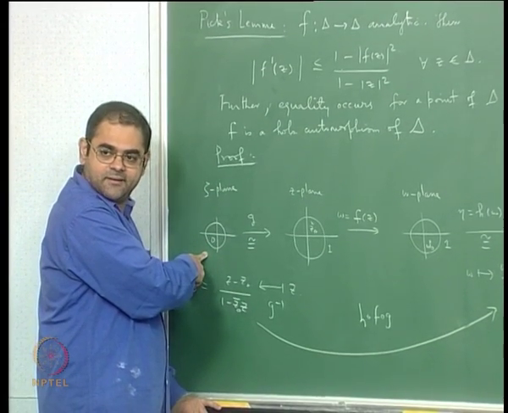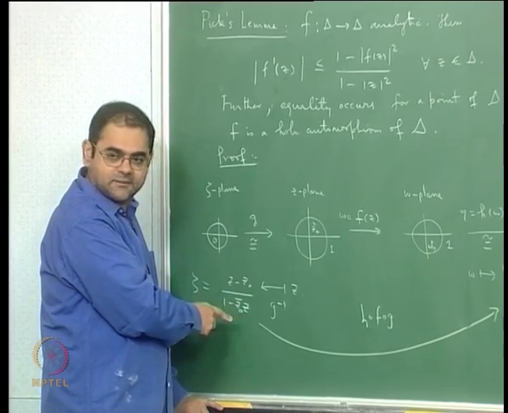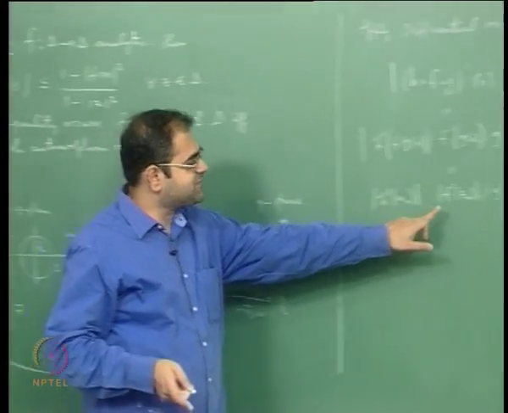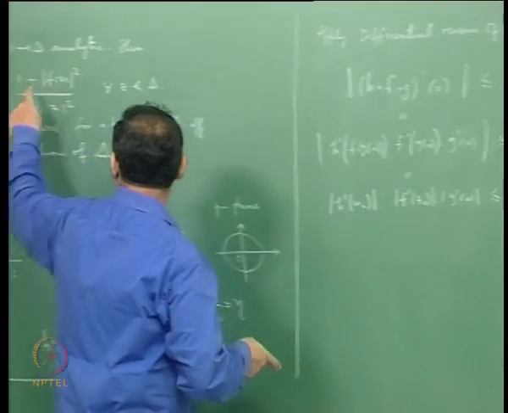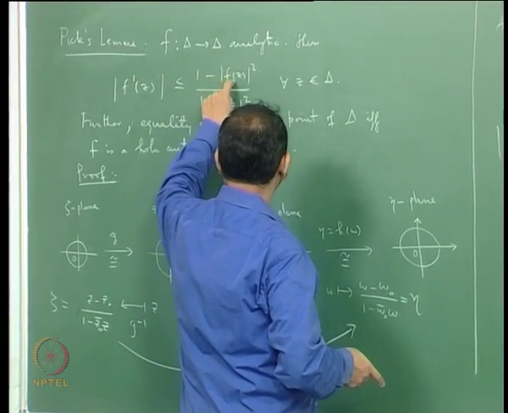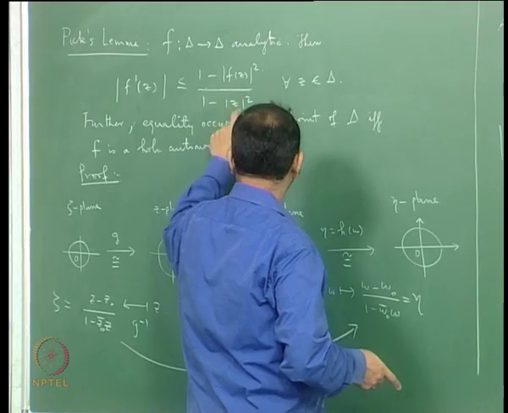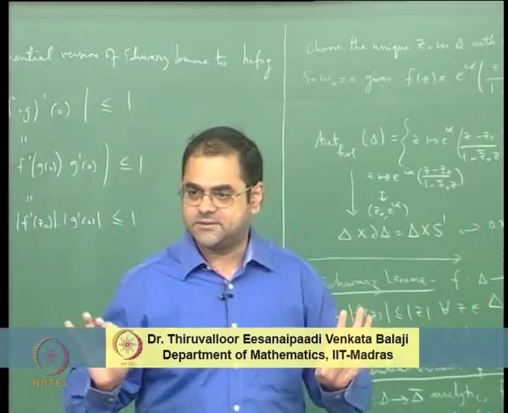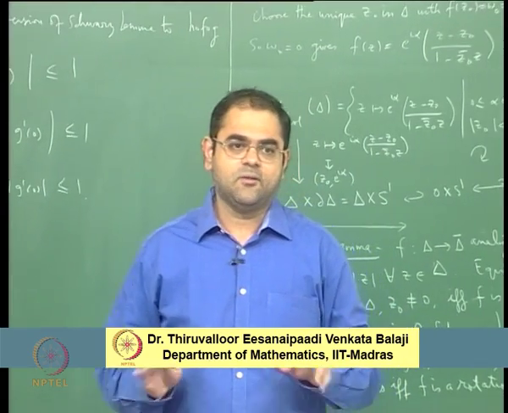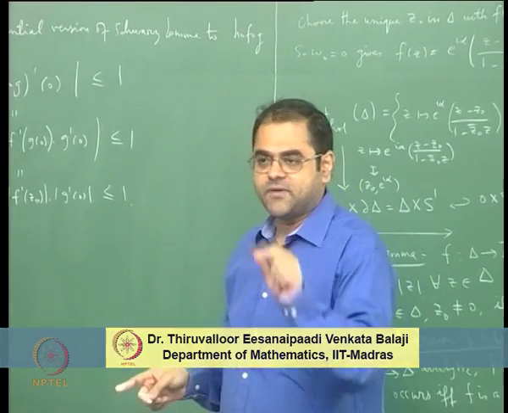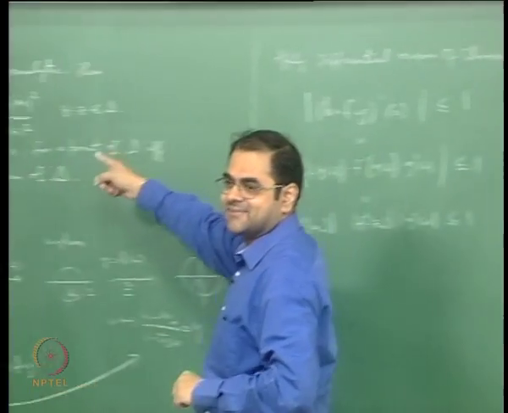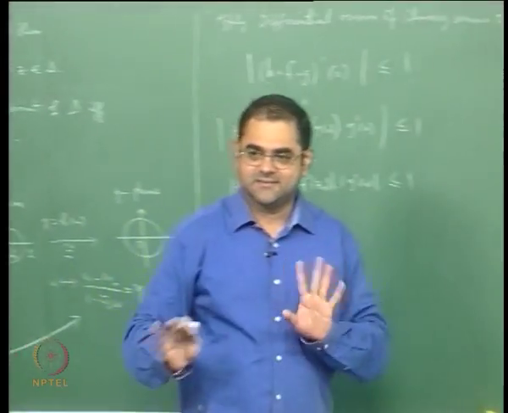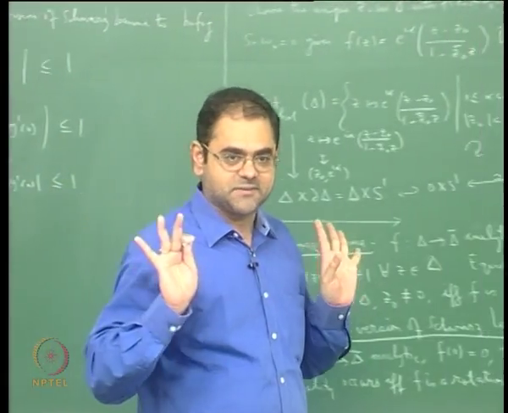You literally calculate it and you will get mod F dash of z0 is less than or equal to (1 minus mod F of z0 the whole squared) by (1 minus mod z0 the whole squared). You will directly get it. It is direct calculation, ordinary calculation, nothing complicated. And since this is true for any z0, you get that estimate. It is just straight calculation, ordinary differentiation.